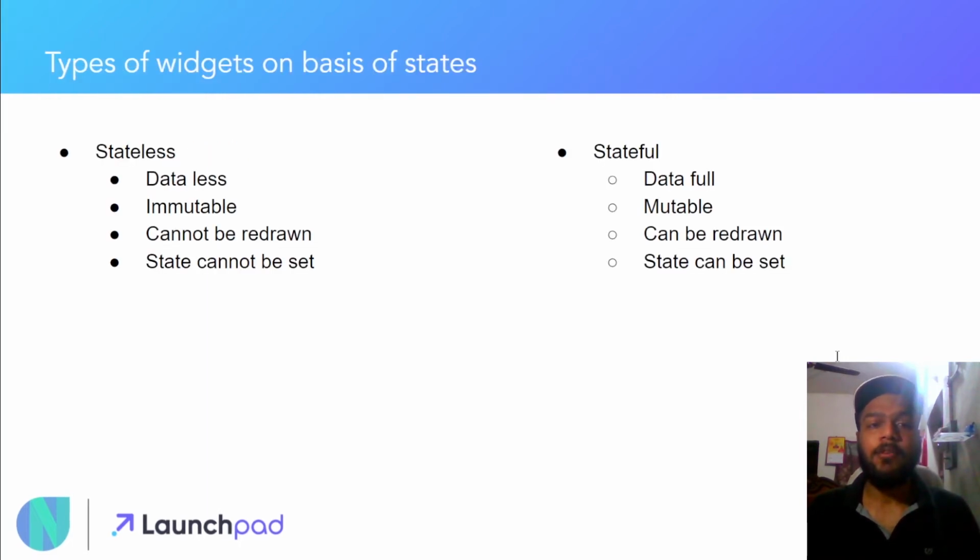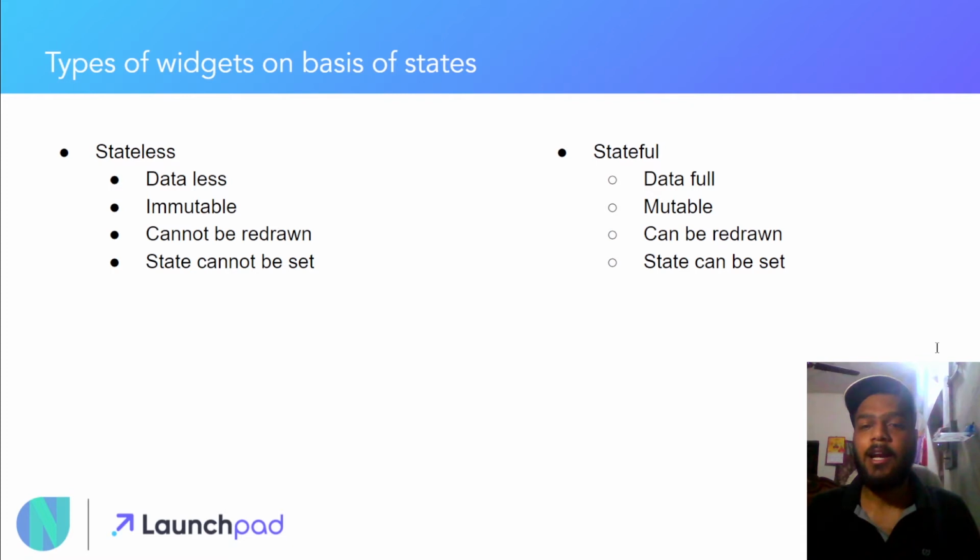Now talking about the different types of widgets which we have on the basis of state. So the first widget which we have is the stateless widget, and the second widget which we have is the stateful widget. So basically a stateless widget is a dataless widget, and a stateful widget is a dataful widget. Now you must be thinking what dataless and dataful is. So basically those widgets who don't need much data, or who don't need any of the data to use or to share between the screens, or to interact, or the data which needs user interaction, those screens or widgets will be falling under the stateless widget kind.